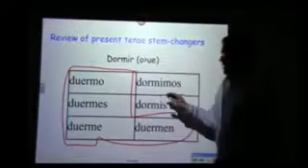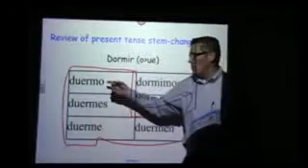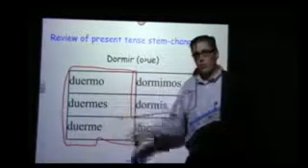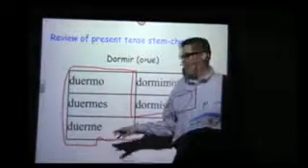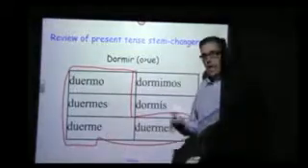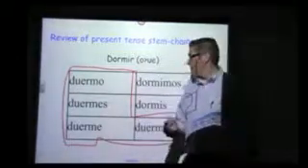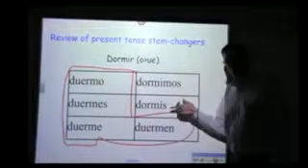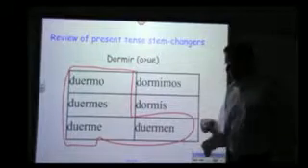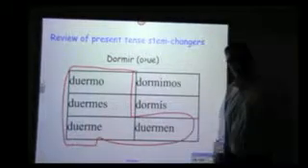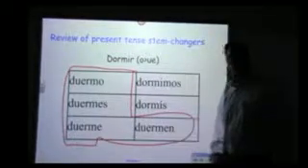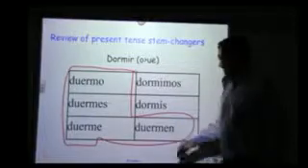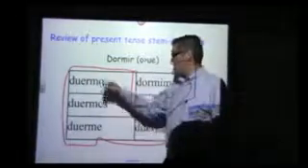So as a quick review, I sleep, yo duermo, you sleep, tú duermes, he, she, or usted sleeps, él duerme, ella duerme, usted duerme, we sleep, nosotros dormimos, y'all sleep in Spain, dormís, or you guys sleep, they sleep, ellos or ellas duermen. So those are our stem changers in the present tense.